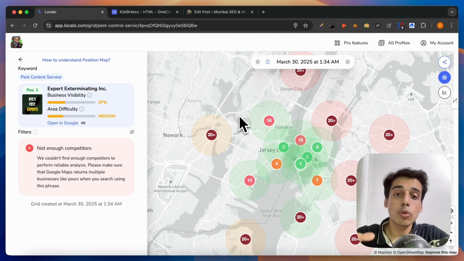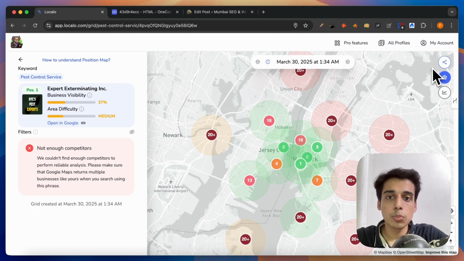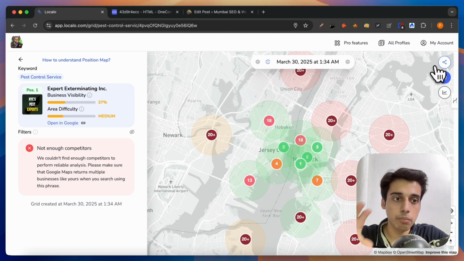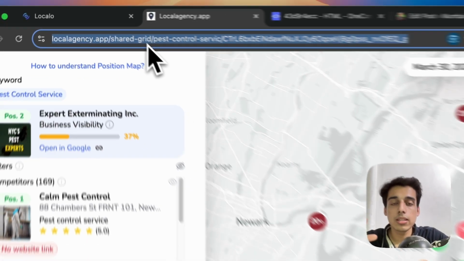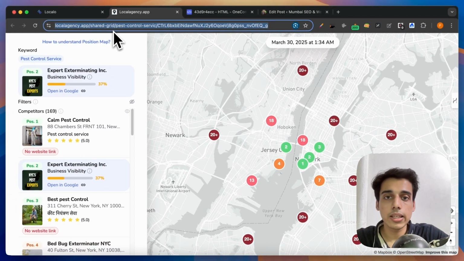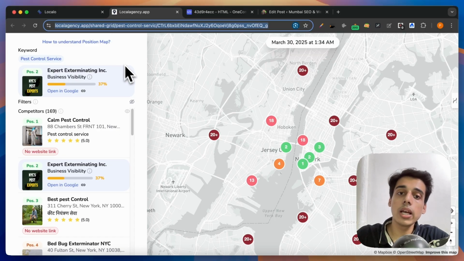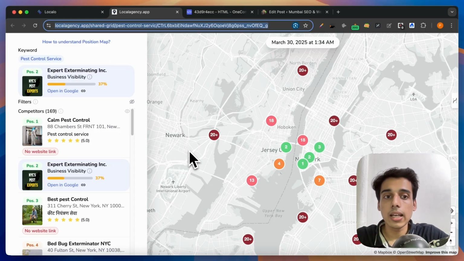So next what you can do is you can even send this dashboard view to your prospect in the meantime by clicking on this share button, and this link will be created. Now you can send this link via email or WhatsApp or text SMS or whatever the case is you are communicating with your prospects. तो ताकि उन्हें ये पता लग पाएगा कि where they are standing in the maps.